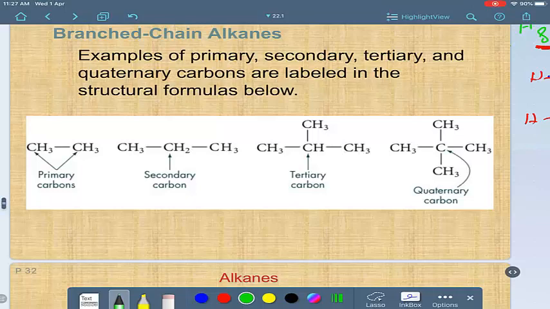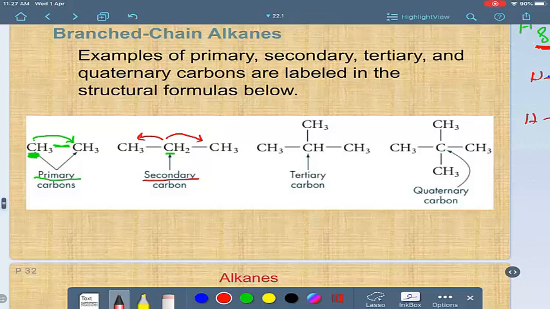Look at this carbon attached with 3 hydrogens but only 1 carbon, only 1 carbon-carbon bond. This carbon is called the primary carbon. But look at this carbon here. This carbon is attached to 2 carbons, one from here and one from this side, so we call it a secondary carbon.